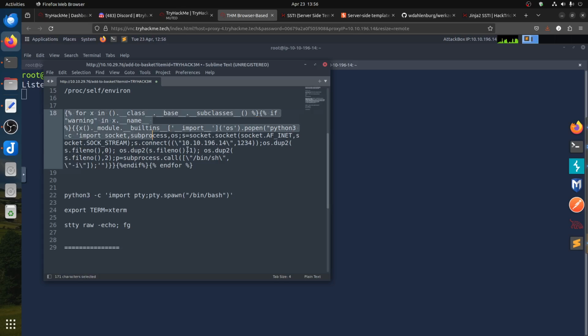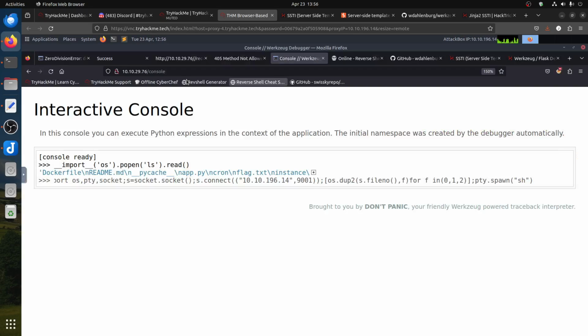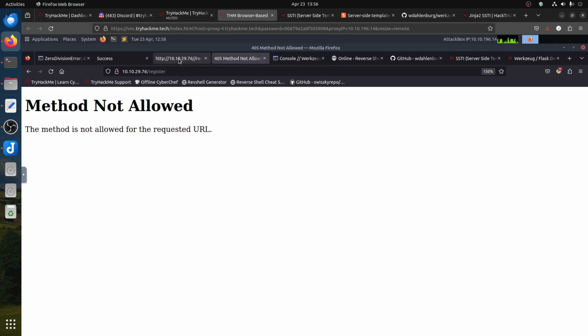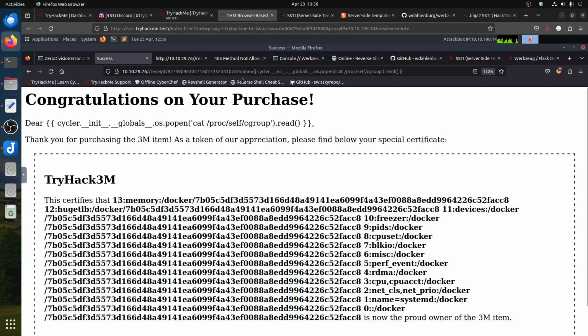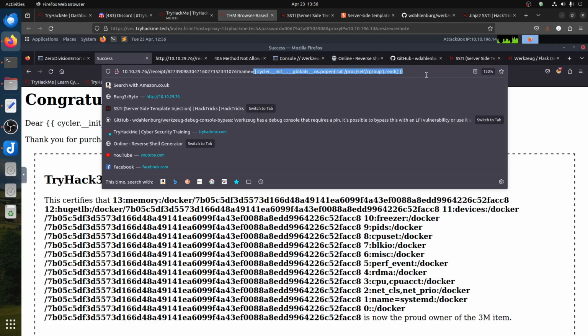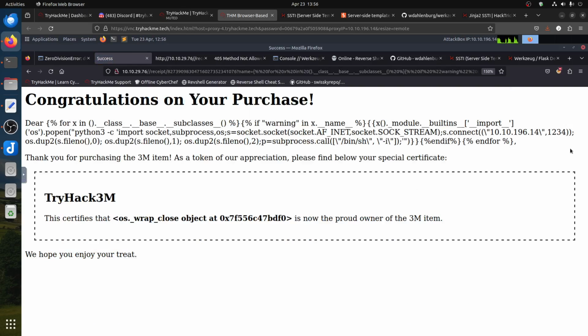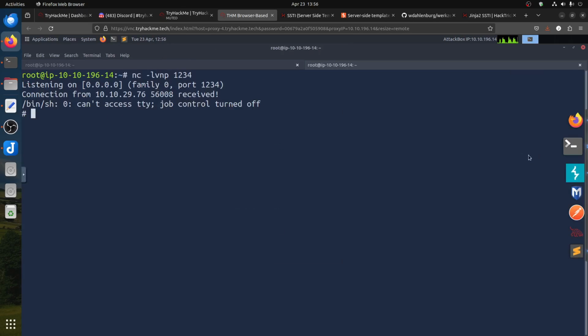Let's test this one. I'll try to put it in the comment. Let's see if this one gives us a shell that doesn't have headaches. We can put the shell somewhere here, and then if I go, do I get the shell? Now we got the shell, you can see.